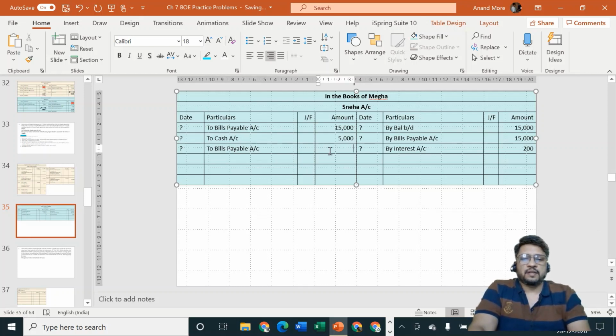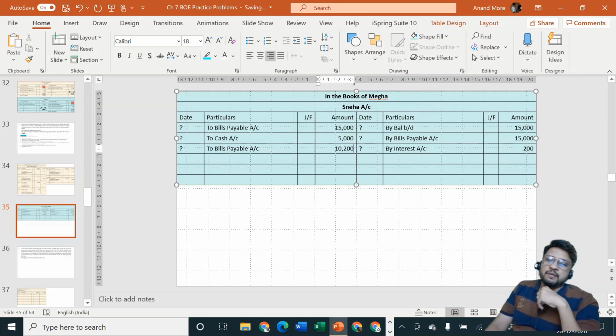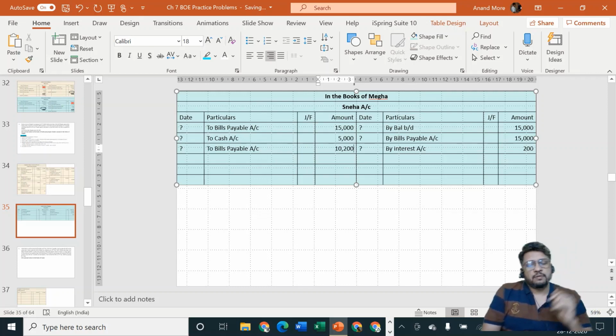Amount is rupees how much? 10,200. Sneha must have passed entry for bills receivable. We are going to pass entry for bills payable. Sneha is the receiver and bills payable is our liability. Entry will be Sneha account debit to bills payable account.